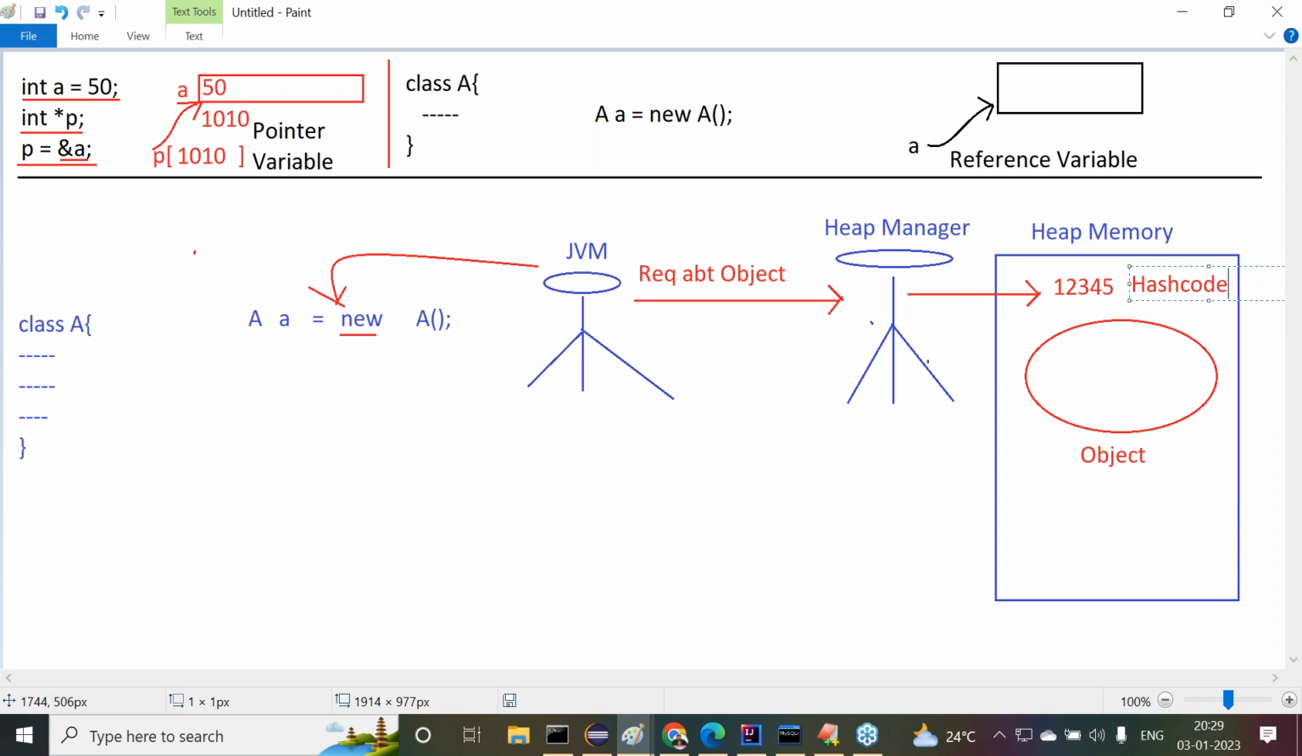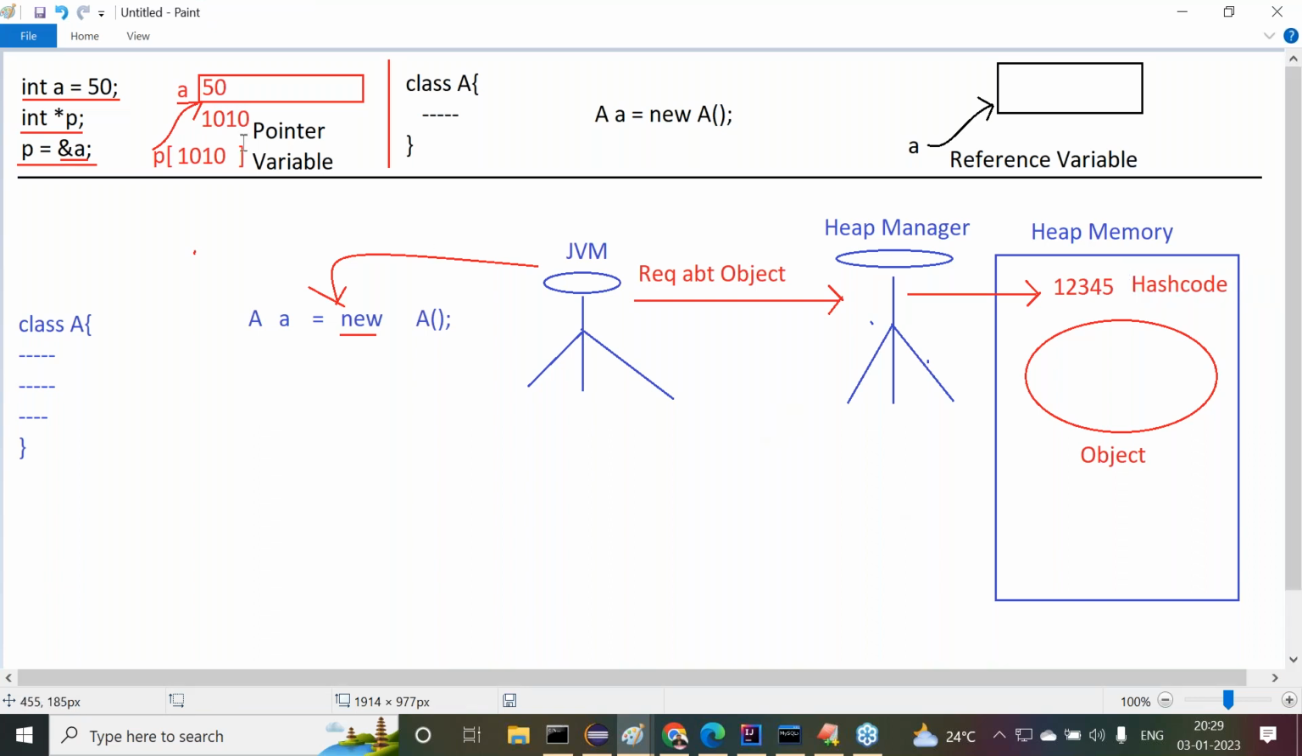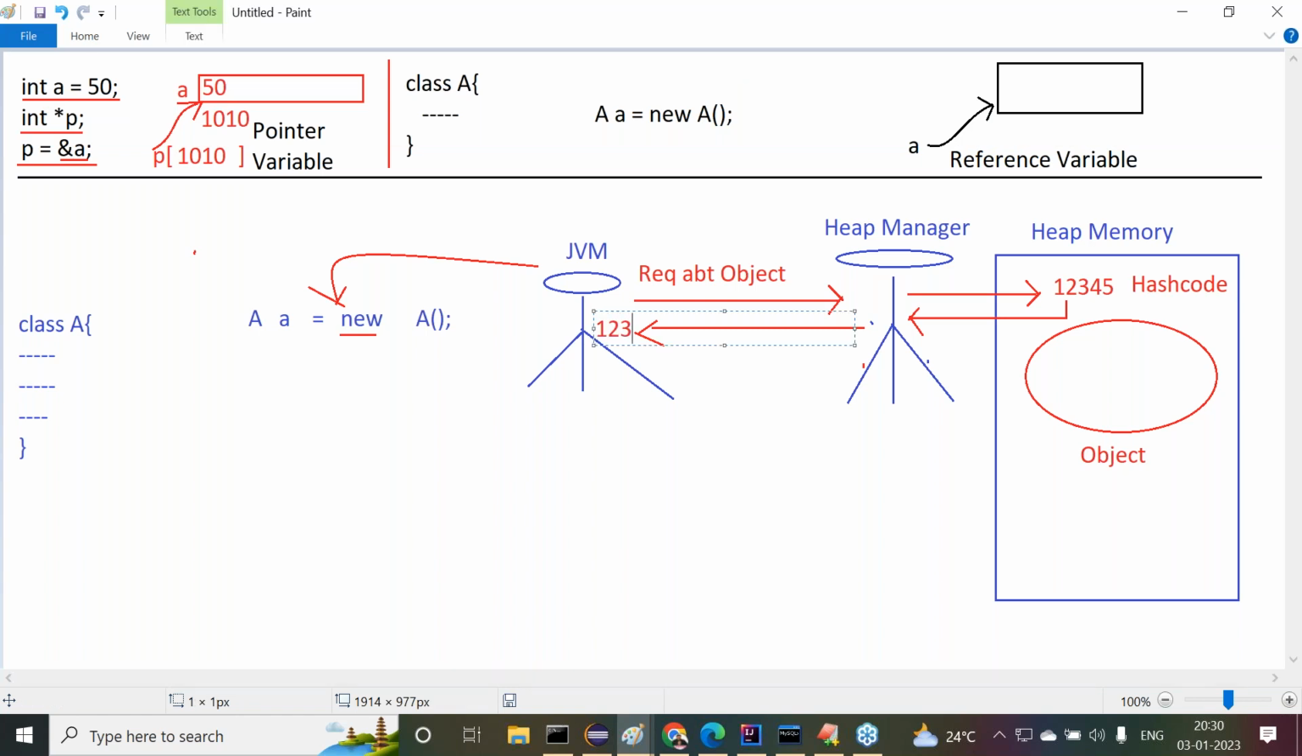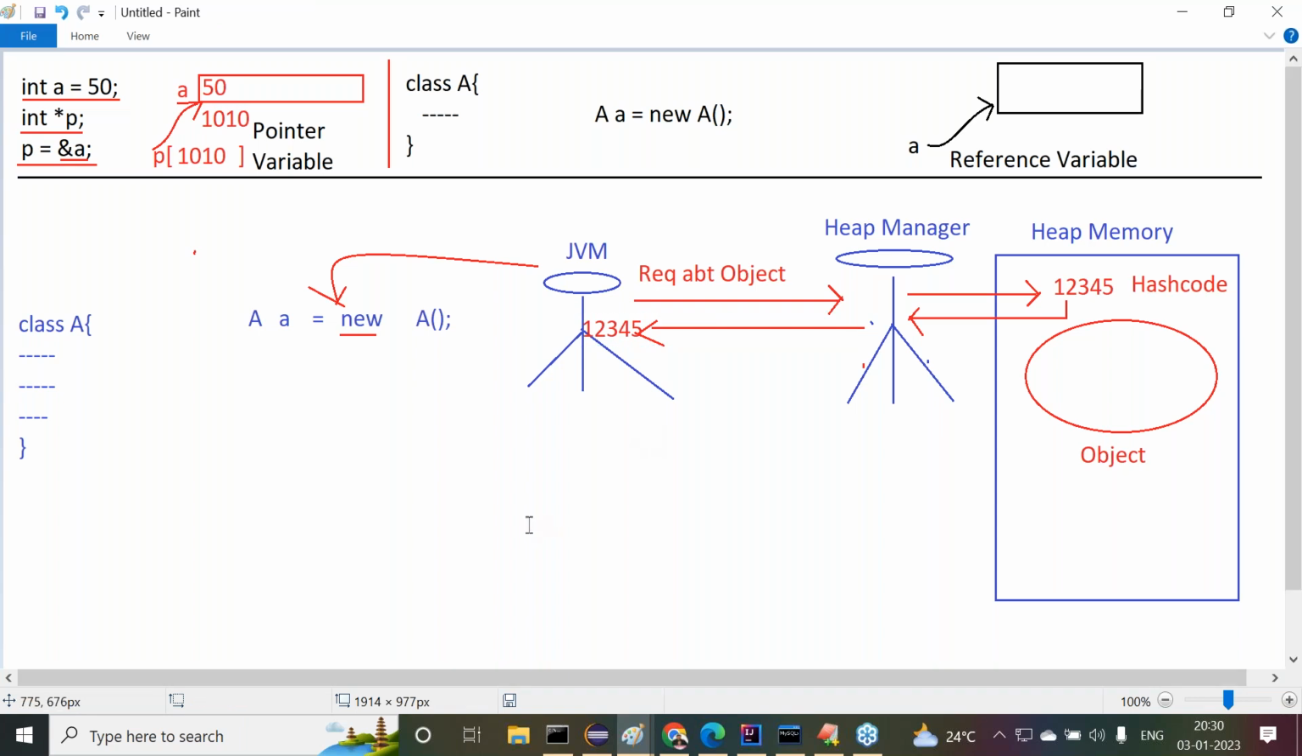Whenever this hash code value is created, the heap manager will take this hash code value. Immediately, the heap manager will send the hash code value to whom? To the JVM. Right, the hash code value is available like this, and now it is submitted to the JVM. Observe carefully, guys. Now what is the JVM able to do?